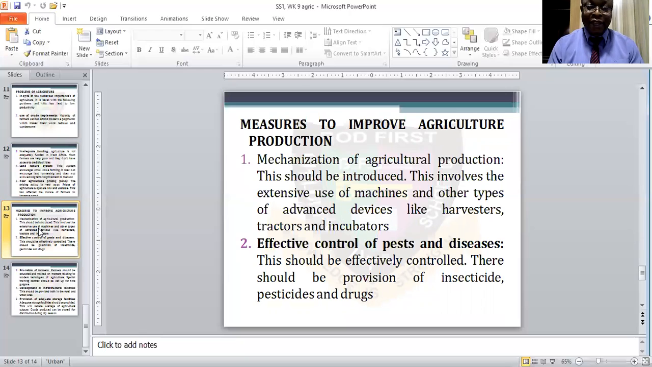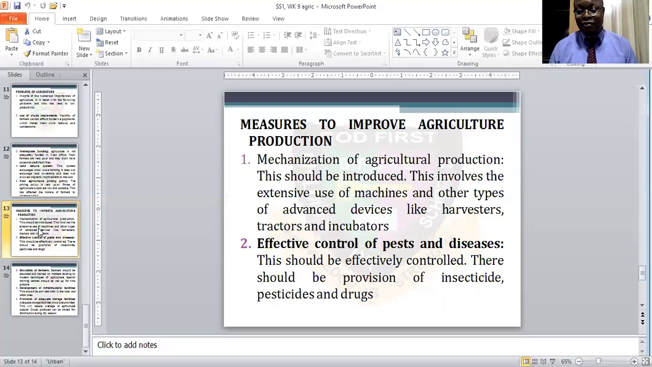One, mechanization of agricultural production. This should be introduced. This involves the extensive use of machines and other types of advanced devices like harvesters, tractors, and incubators. So the government should try to educate them on how to use these machines and other advanced devices.